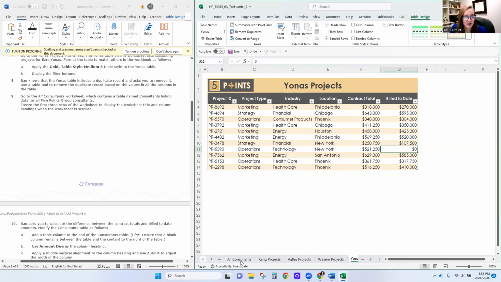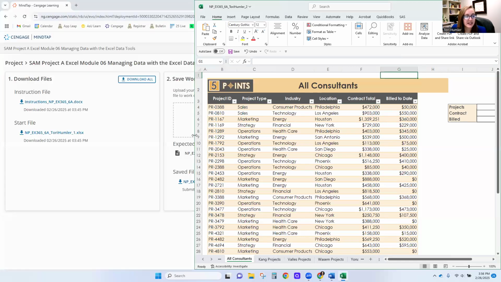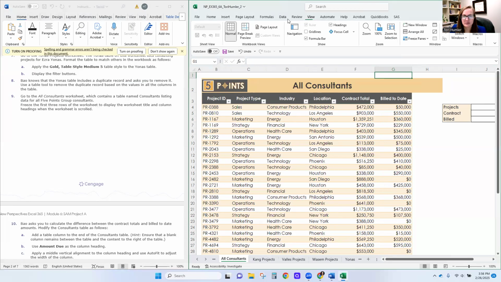We're going to the All Consultants worksheet, which contains a table of all consultant listing for all 5-point group consultants. We're going to freeze the first 3 rows of the worksheet. Now, something to keep in mind, freezing is on the View tab menu, and whenever you're freezing a pane, you don't actually select what you want to freeze. That is not how freezing works.